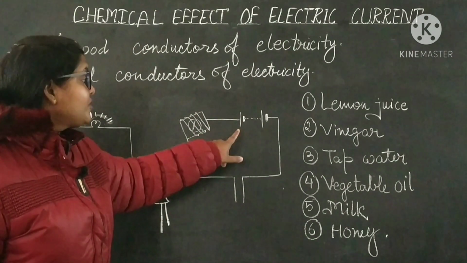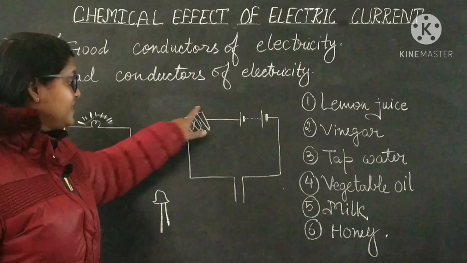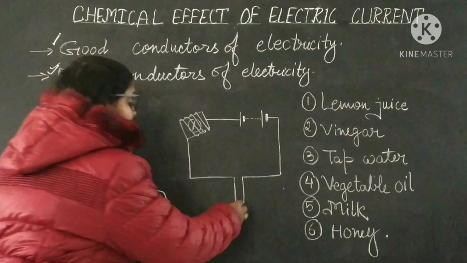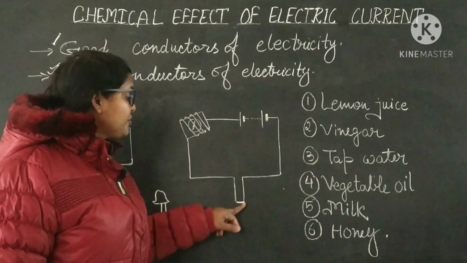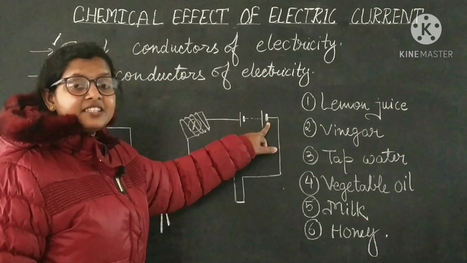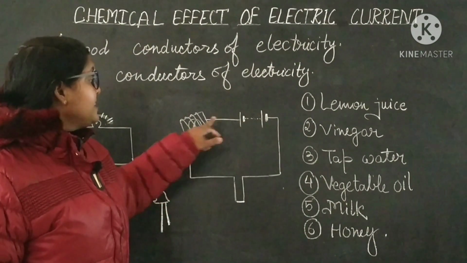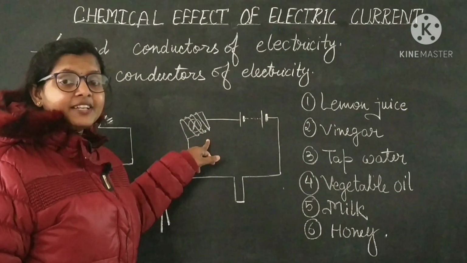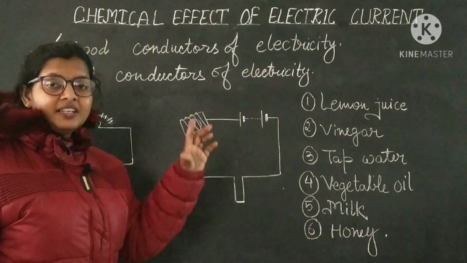Complete the circuit. Then what will happen? Current moves from the positive terminal through the overall circuit. If these two connecting wires are connected with each other, then it will move to the negative terminal, and the circuit is closed. In that case, the magnetic effect will be shown by the current, and as a result, the compass needle will deflect.